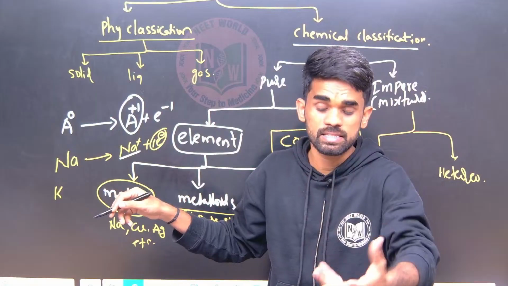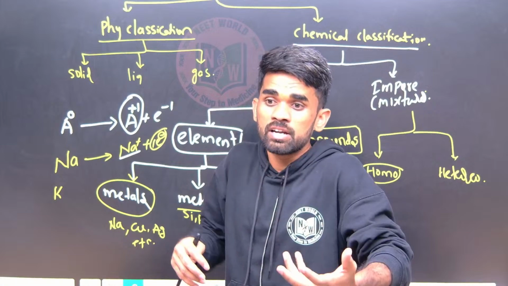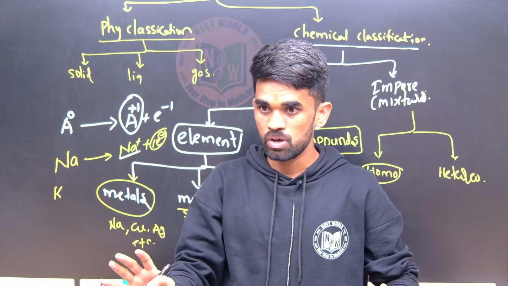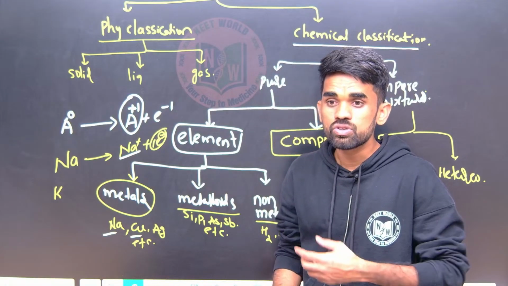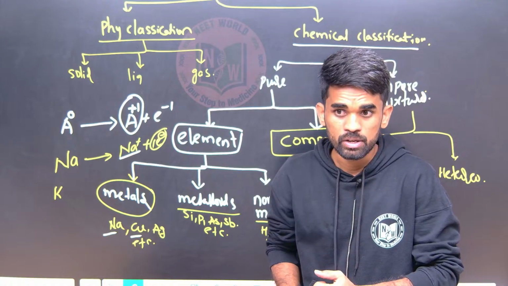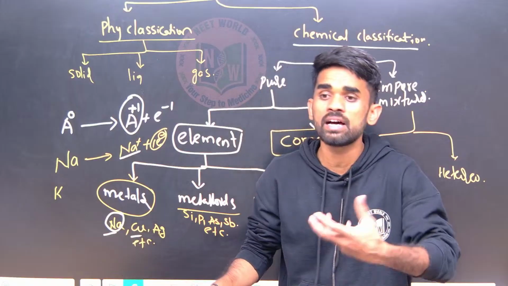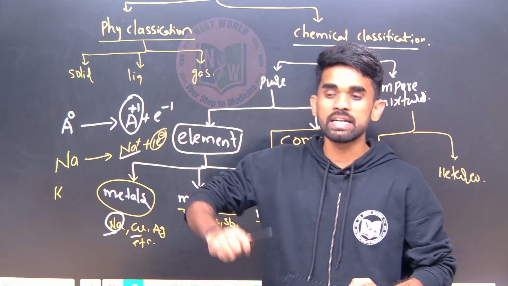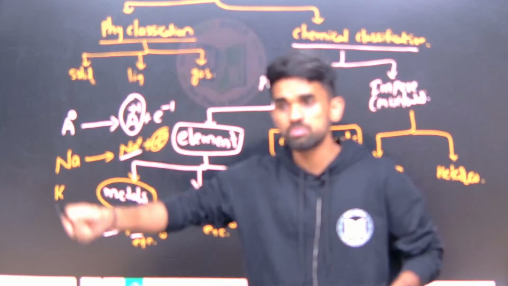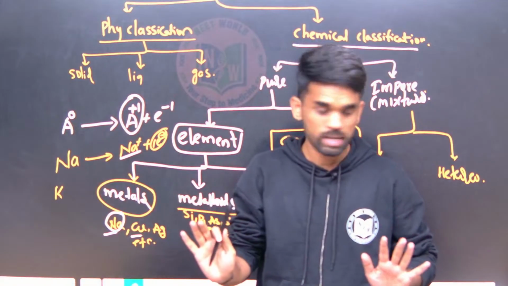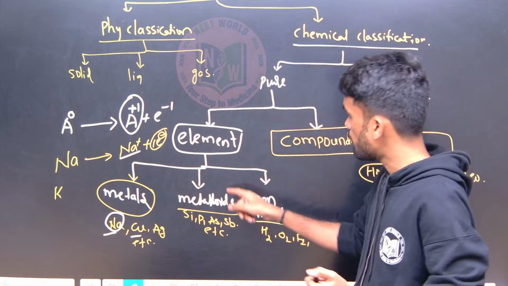They will easily release electrons. So the more tendency to release electrons, the more is its metallic nature. Okay, so now when I compare sodium with copper, which is having more metallic nature, if I ask, your answer should be sodium. Why? Because it has a very high tendency to release electrons. So the more the tendency to release electrons, the more is the positive character, the more is its metallic nature. Is that clear what I am saying?